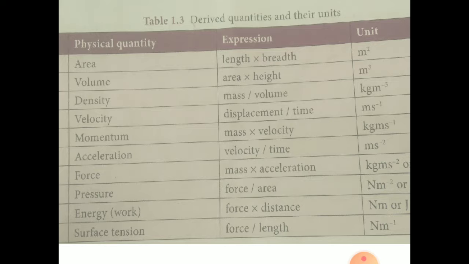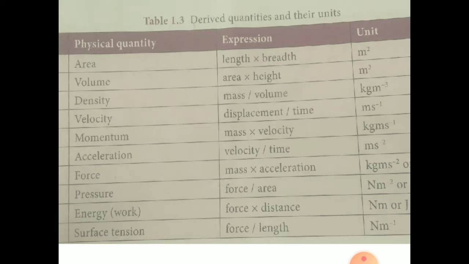Velocity means displacement by time. Displacement is a distance, that is length. Its unit is m, and the time we already know is second, so we write m s power minus 1.